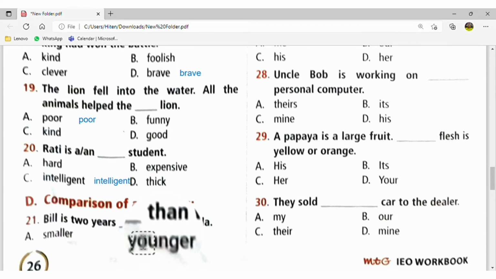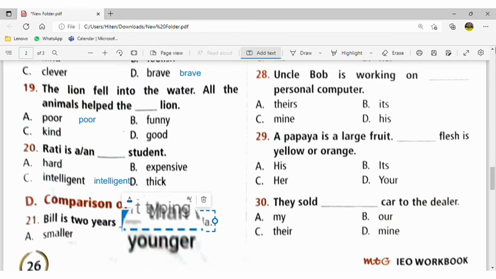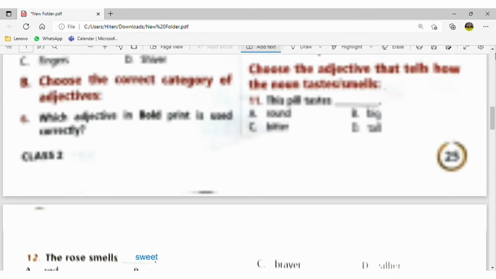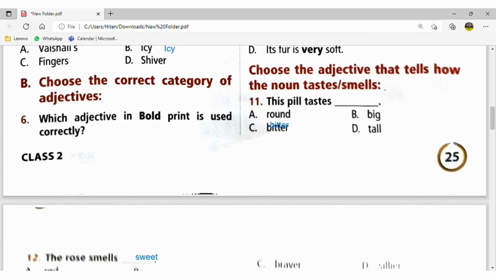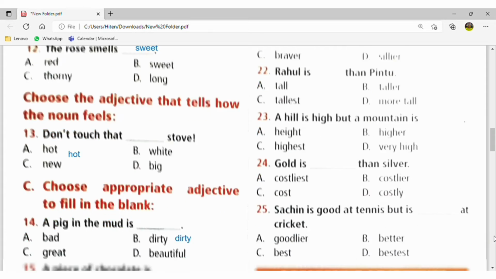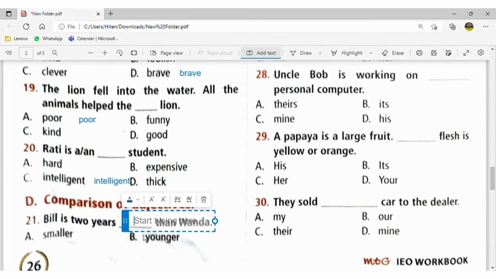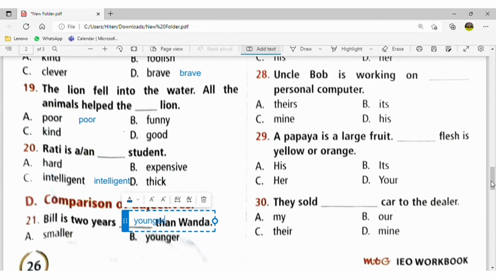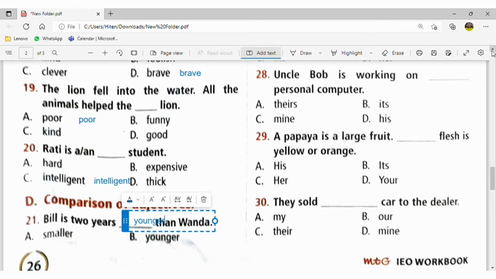So it will be younger. Two years younger than Wanda. Okay. So when there is comparison among many people, it will be the youngest.